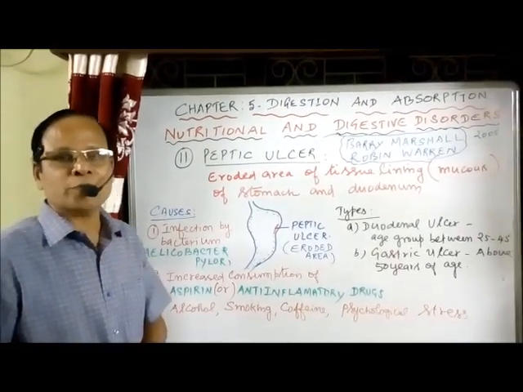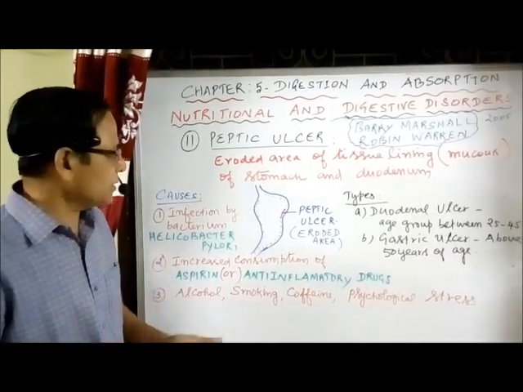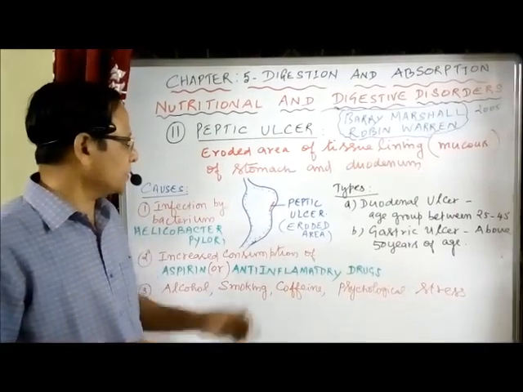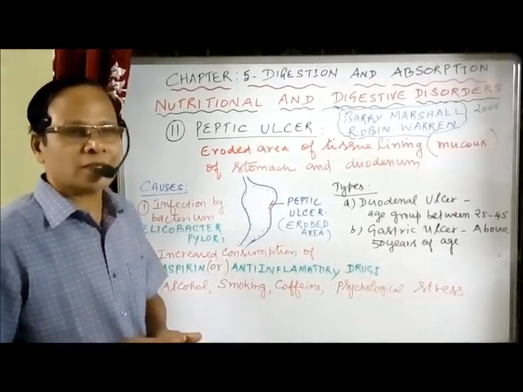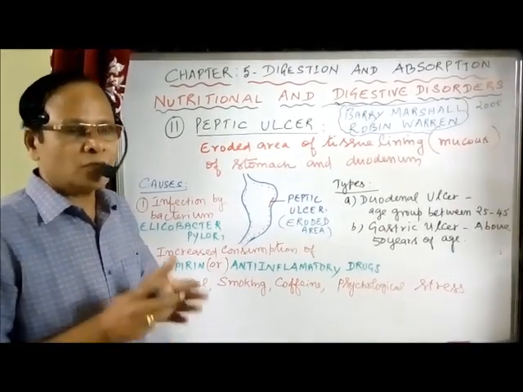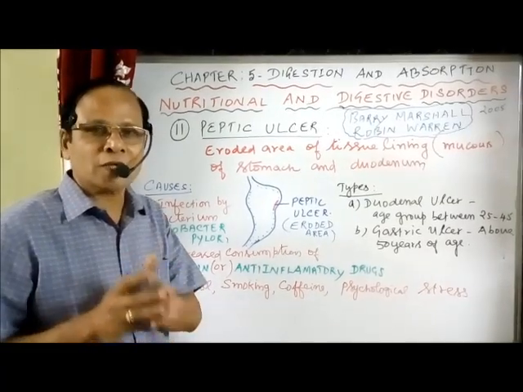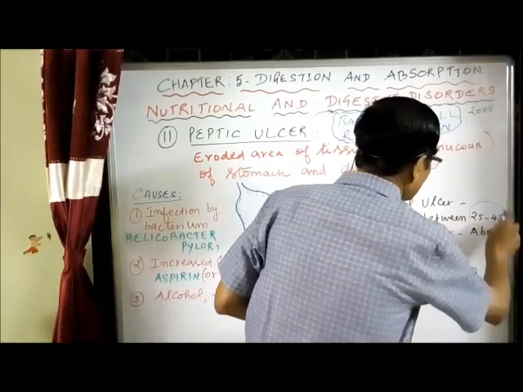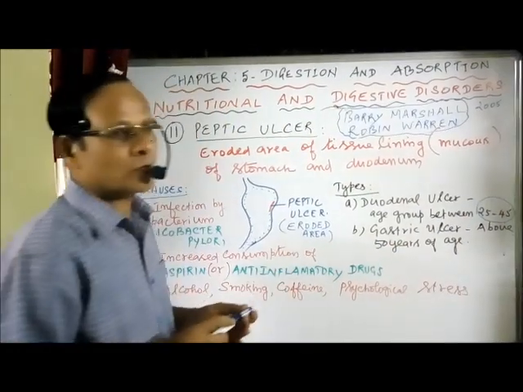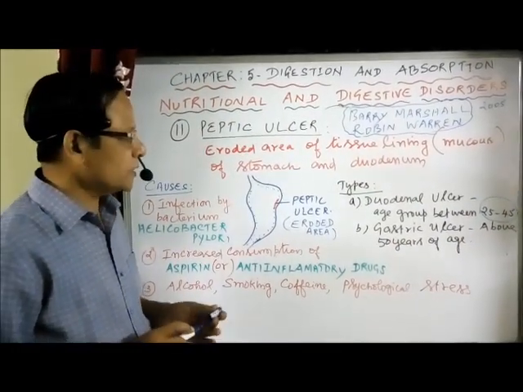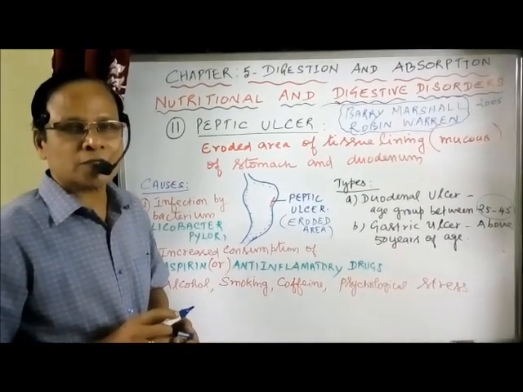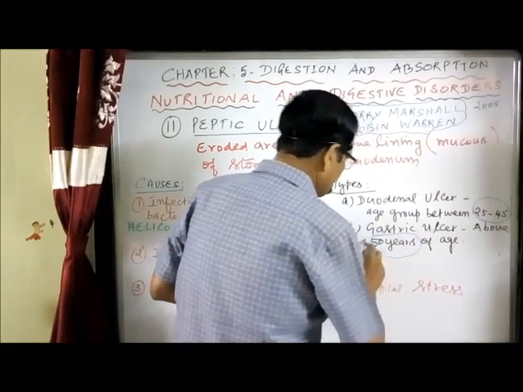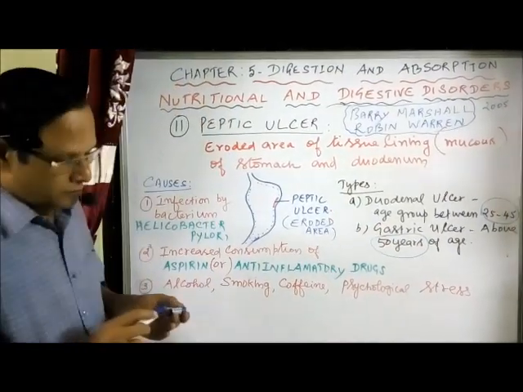There are two types of peptic ulcer. If it occurs in the duodenum, then it's called duodenal ulcer. If it occurs in the stomach, then it's called gastric ulcer. The duodenal ulcer is common in young people between the age group of 25 to 45, whereas the gastric ulcer is common in aged people above the age of 50 years.